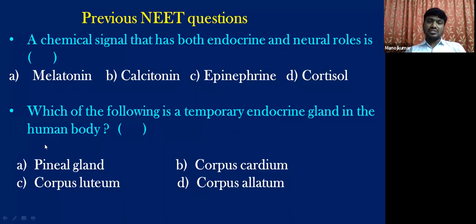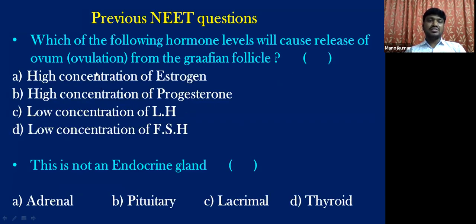And now some previous NEET questions from this part. A chemical signal that has both endocrine and neural roles, which of these is it? Next, which of the following is a temporary endocrine gland of the human body? Just now we have discussed it. Of these four, which one acts as a temporary endocrine gland? Identify the correct answer. Another: which of the following hormone levels will cause the release of the ovum from the Graafian follicles? Of these, one is responsible for the release of the ovum.